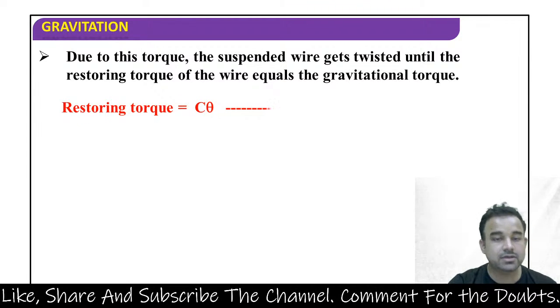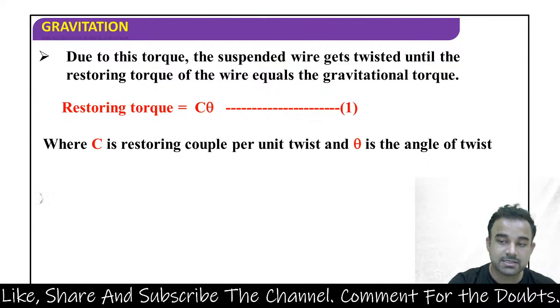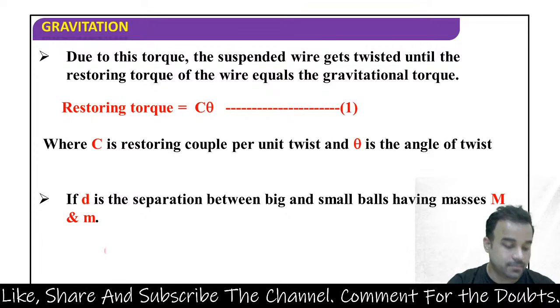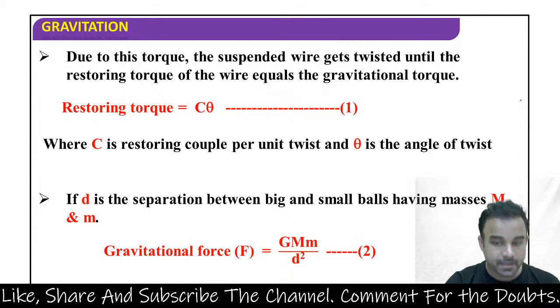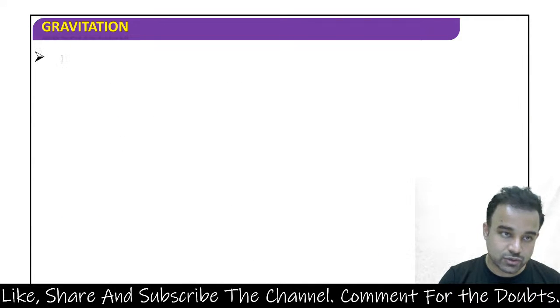gravitational torque. Restoring torque is equal to c theta, equation 1, where c is the restoring couple per unit twist and theta is the angle of twist. If d is the separation between the big and the small balls having masses capital M and small m, then gravitational force is equal to G M m by d square. Equation 2.